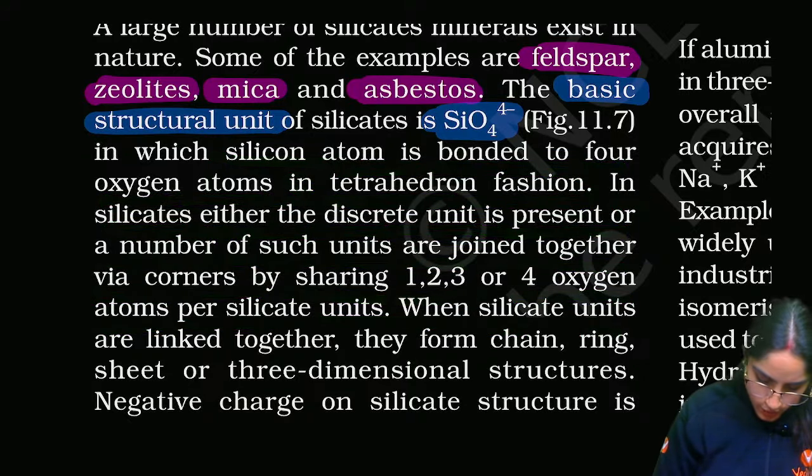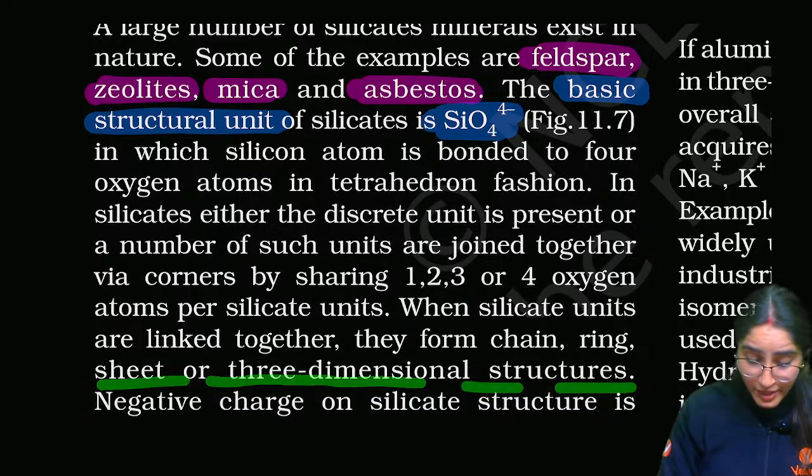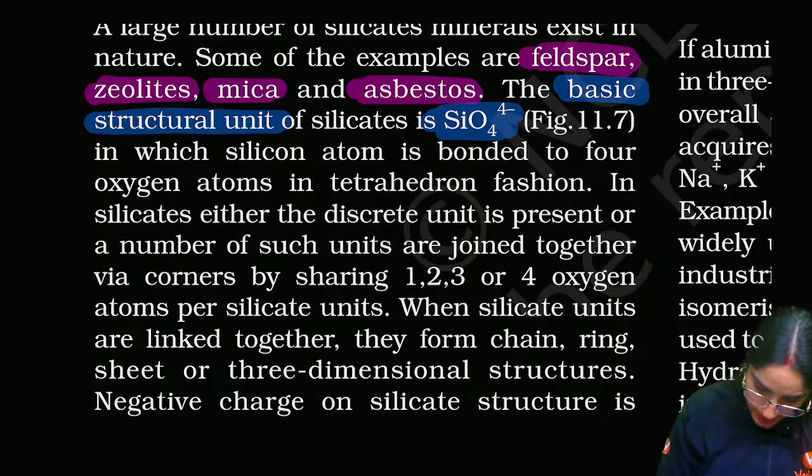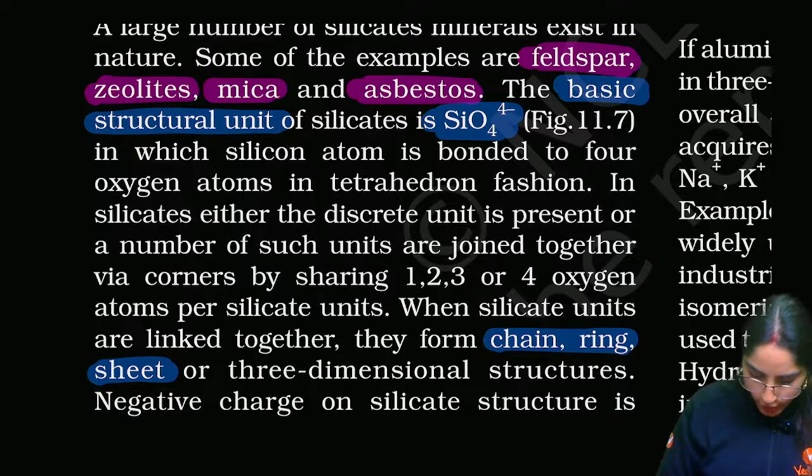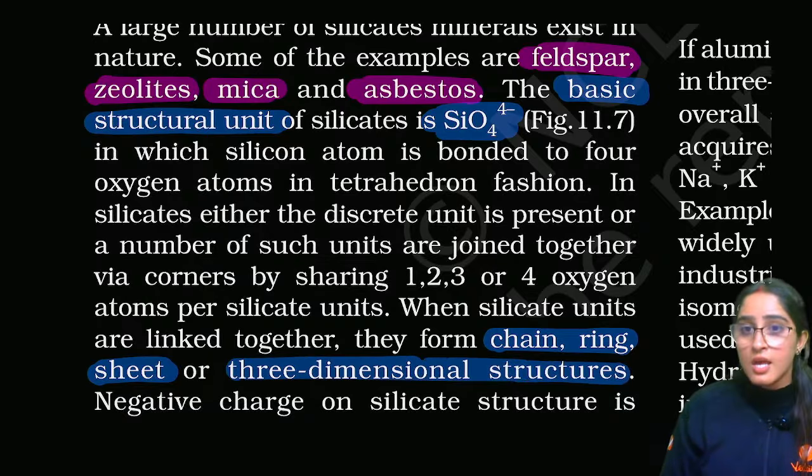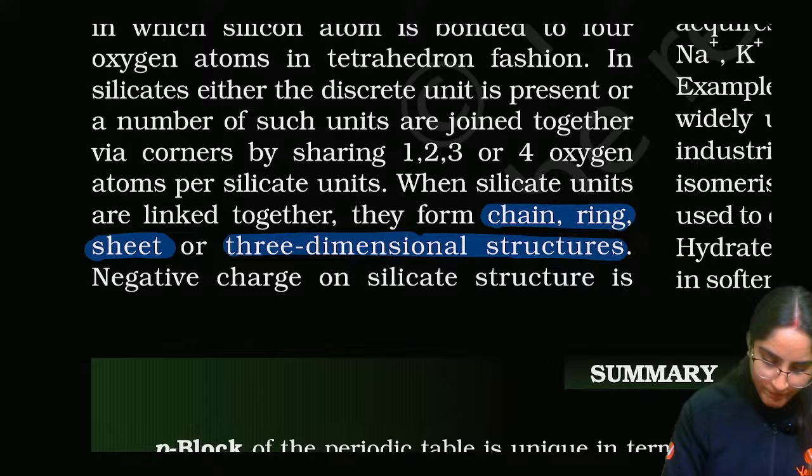When silicate units are linked together, they form chain, ring, sheet, or three dimensional structures. Different structures they can form.